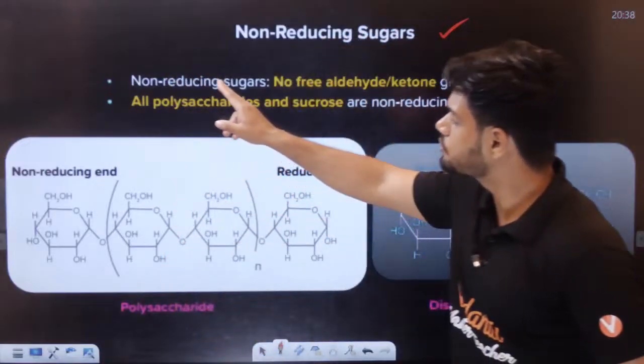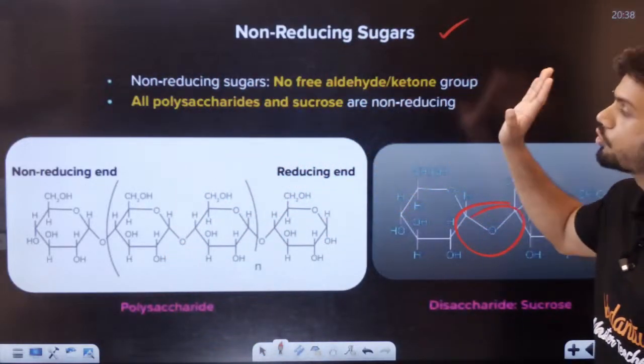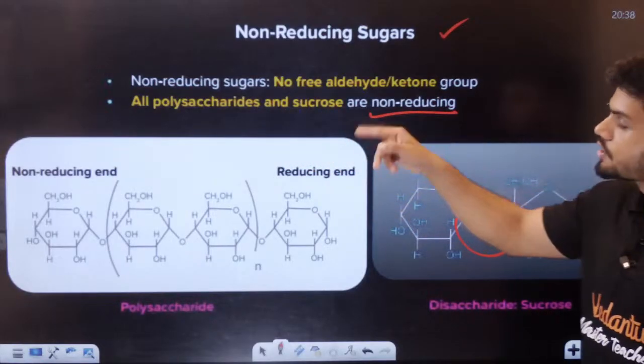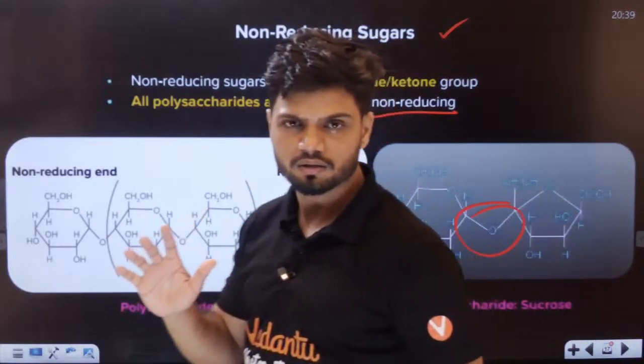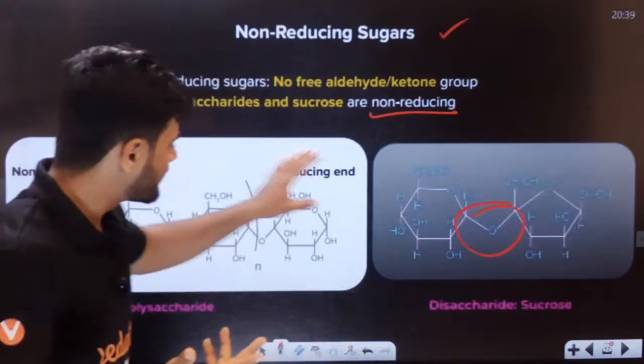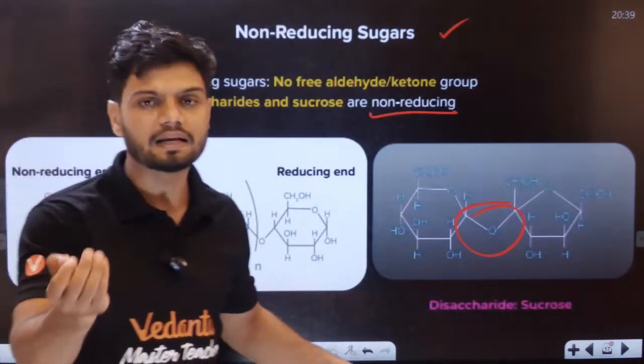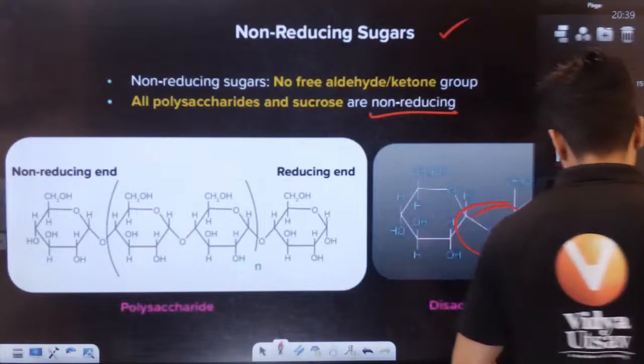Non-reducing sugars have no free aldehyde or ketone group. All polysaccharides and sucrose are non-reducing sugars. They cannot react with Benedict solution because they do not have a free aldehyde or ketone group.